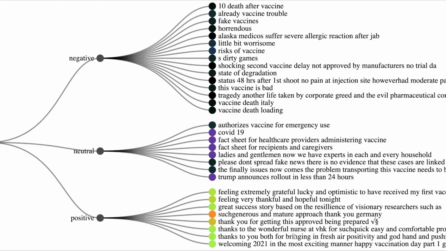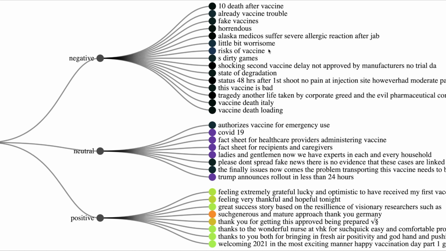Here are the results of VADER applied to the Pfizer tweets. Now we have the sentiments classified as negative, neutral and positive. Let us see some examples of tweets with negative sentiments. So for example, you have deaths after a vaccine, fake vaccine, or horrendous, a little bit worrisome.